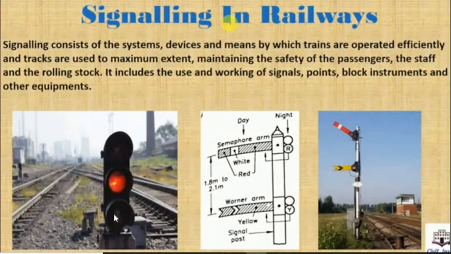This is one of the images of signals. Red means stop in railway also. Red means stop. It is a semaphore type of signal. We will see what kind of signal it is. In the classification of signals, this is an example of a signal. This is a photo of signals. You might have seen this while traveling on railway. So these are the types of signals. We will see one by one the different classifications also. So let's move.